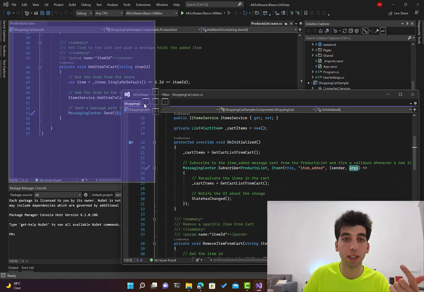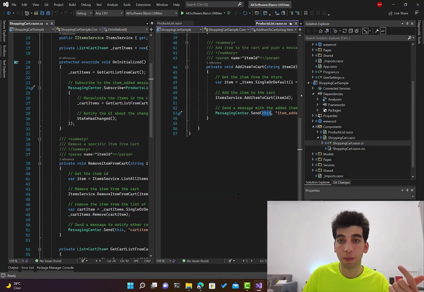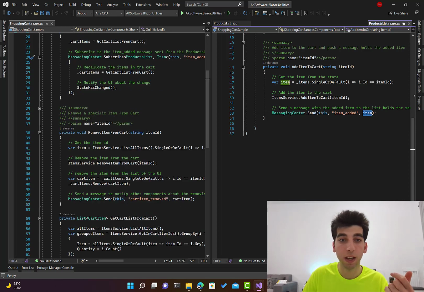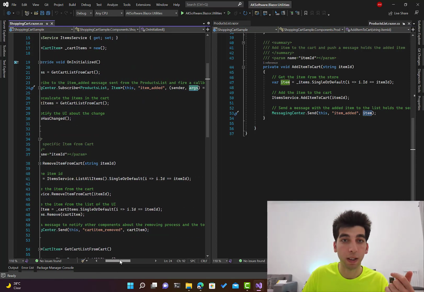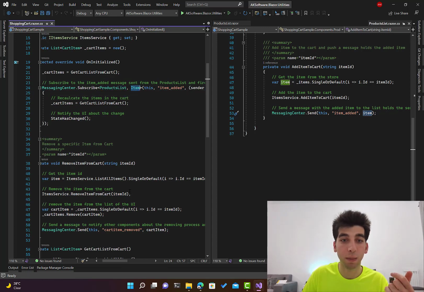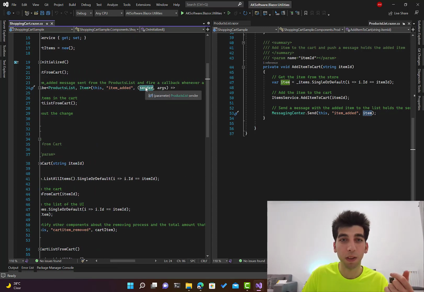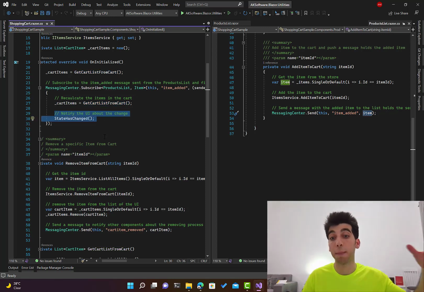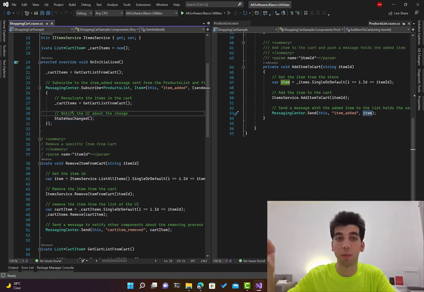So if I put those side by side, let me close this and this as well. You'll note that in this one, sending, this is the sender and this is the item that's being sent. And here you subscribe for this: this is the subscriber, this is the type of the item, and over here this is the sender object, this is the argument that comes in, and I will take an action. What action? I'm going to populate or refresh the shopping cart, and then I will say the state has changed, just to notify the component that something happened from outside, and it's going to refresh itself, and I'm going to see the item in the shopping cart.